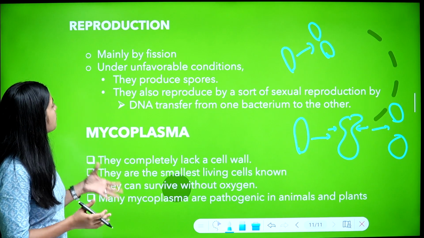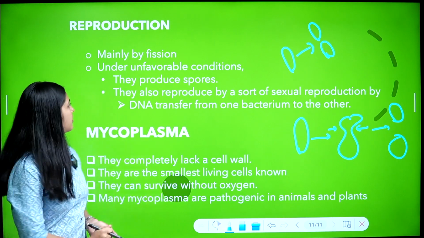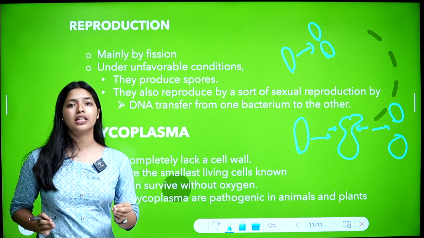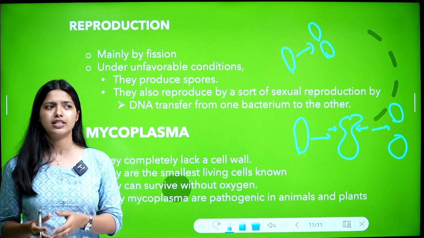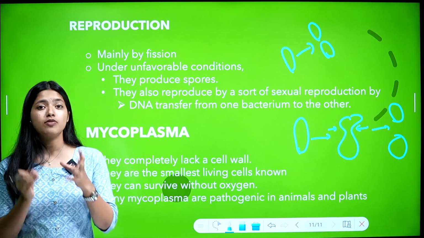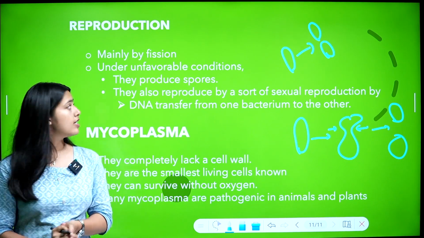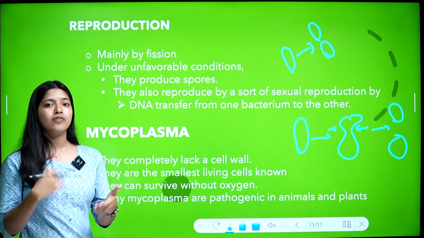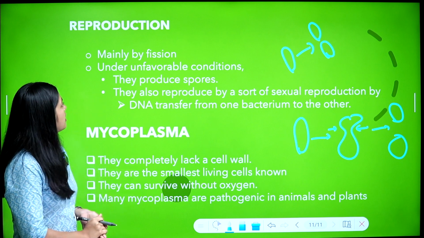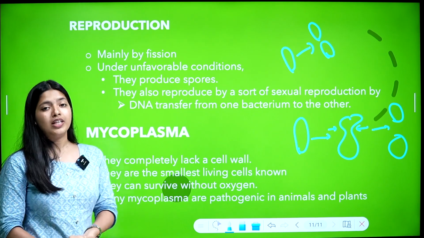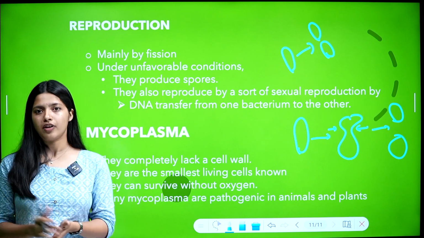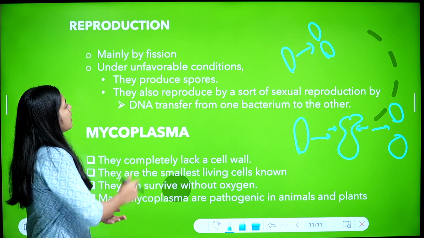So reproduction is done mainly by fission, and this fission takes place in favorable conditions. What are favorable conditions? For example, for bacteria, 37 degrees Celsius, which is our body temperature, is the most favorable temperature. Under favorable conditions, they will reproduce by fission. Under unfavorable conditions, they will produce spores.